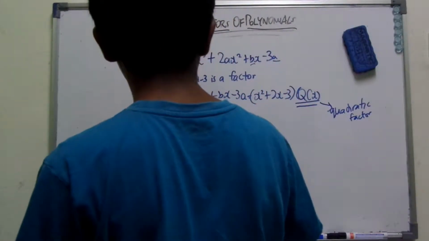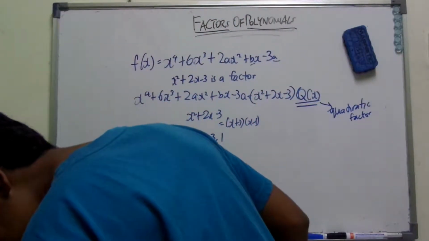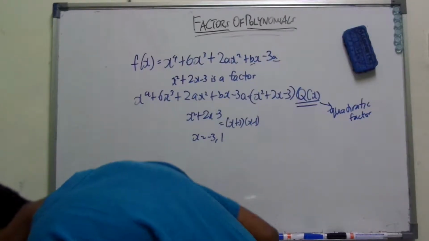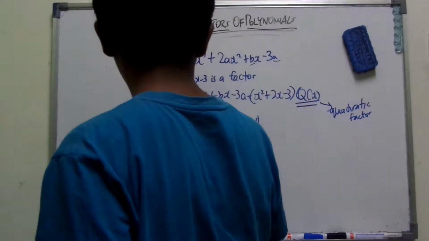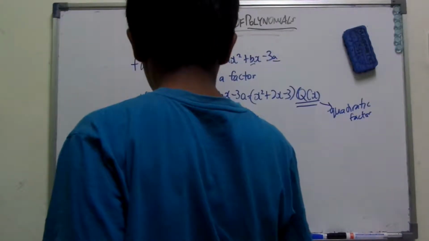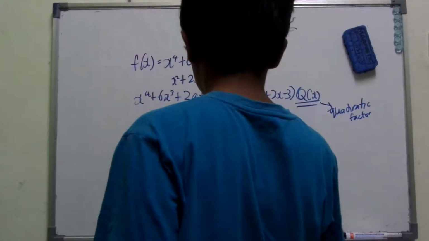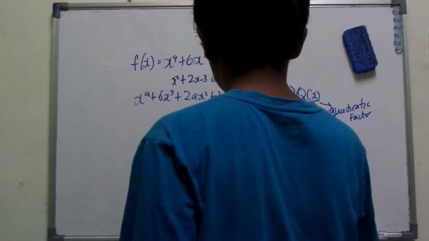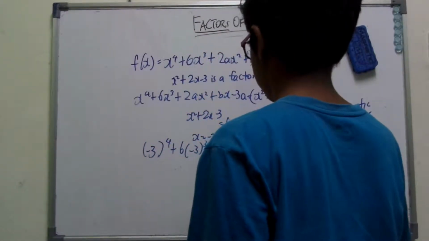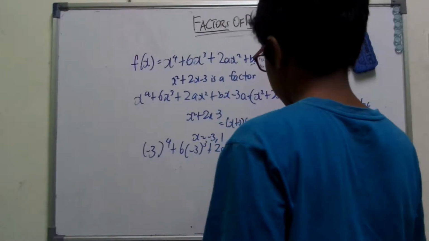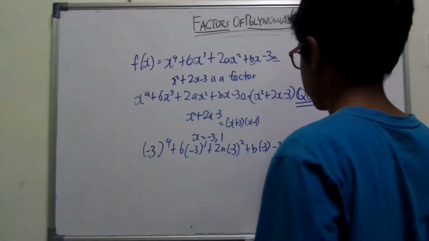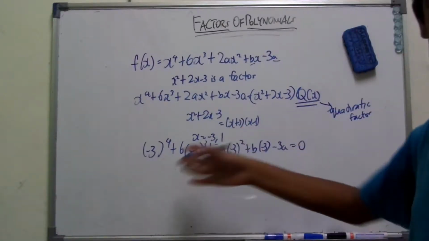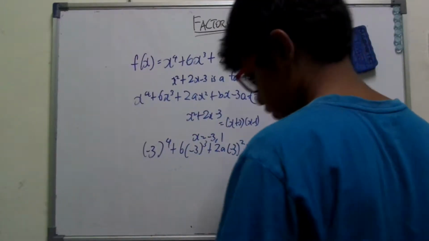That will be -3 to the power of 4 plus 6(-3) to the power of 3 plus 2a(-3) to the power of 2 plus b(-3) minus 3a. Okay, so we're assuming it equals 0 because we're assuming -3 is actually a factor.